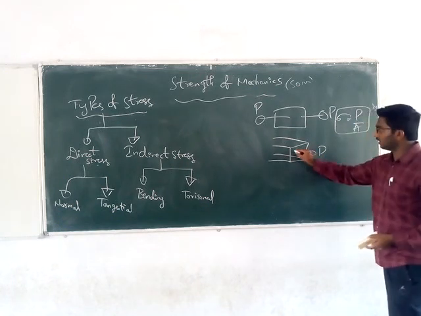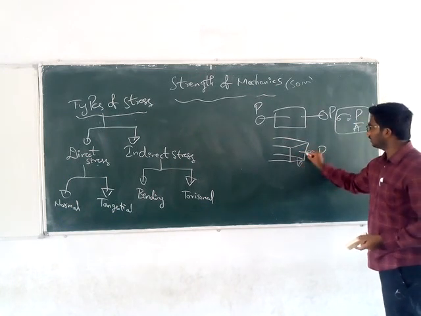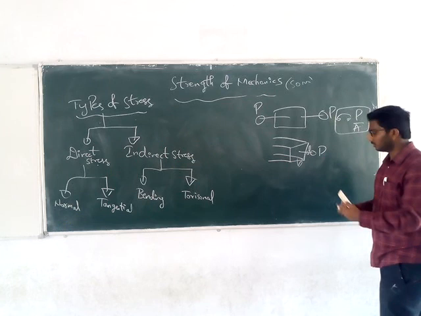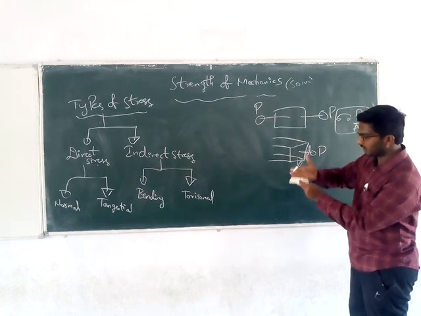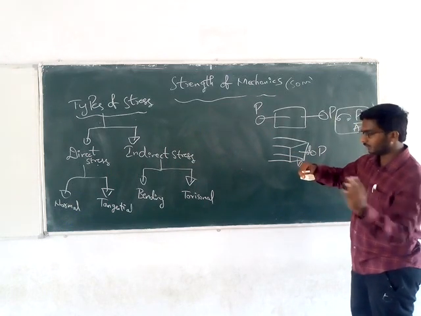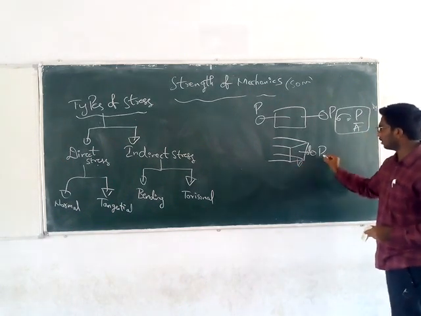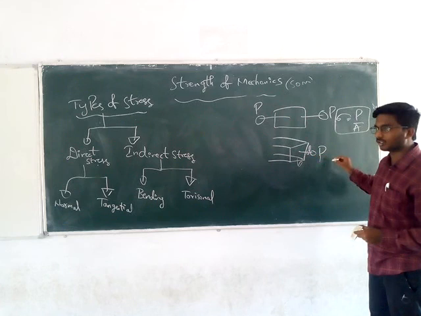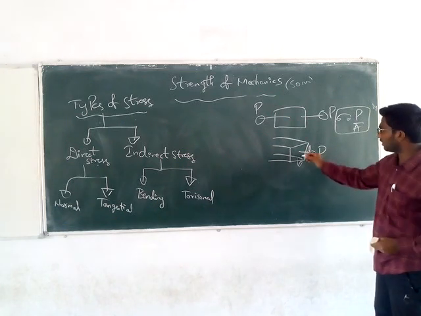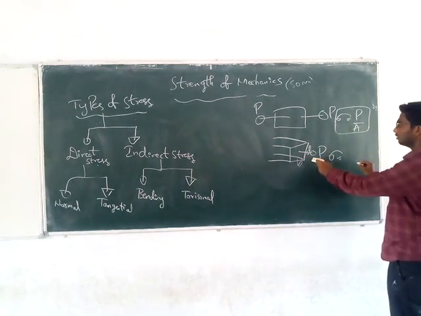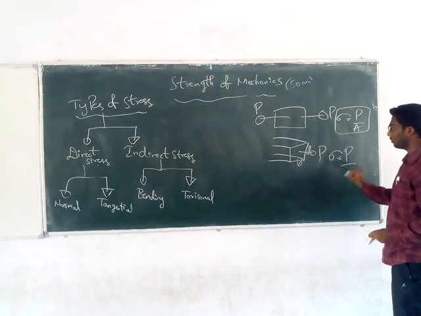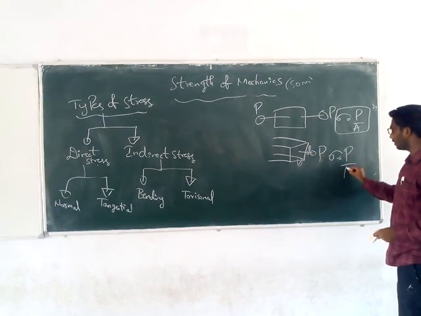This is the cross section area, like BD. Cross section means if you cut the section here and you see from the Z dimension, you can see that is the cross section area. In the cross section area, the load P is acting perpendicular to the cross section. So the normal stress is nothing but the load perpendicular to the cross section, divided by the cross section area.